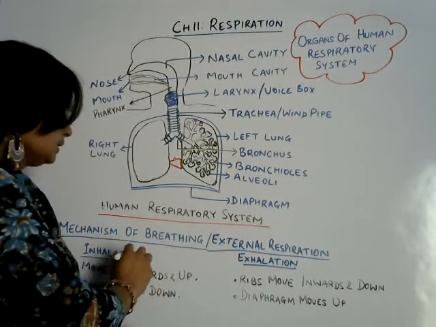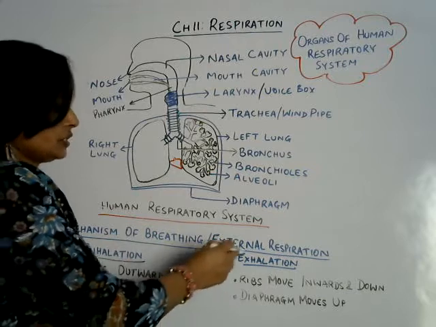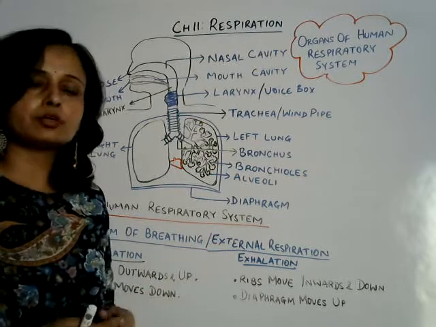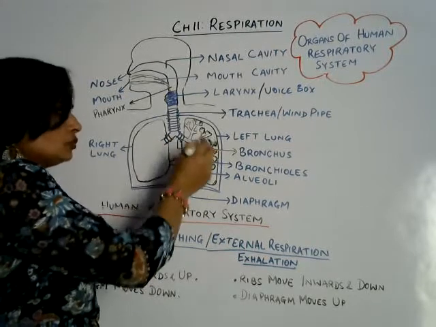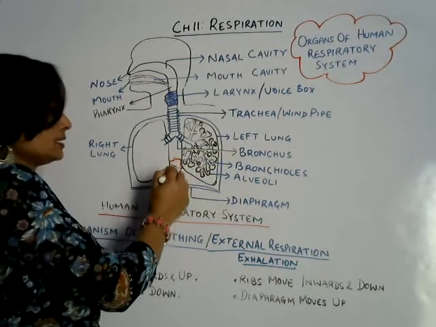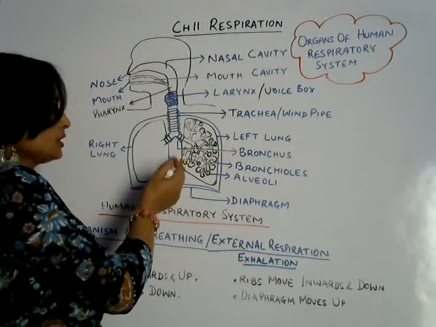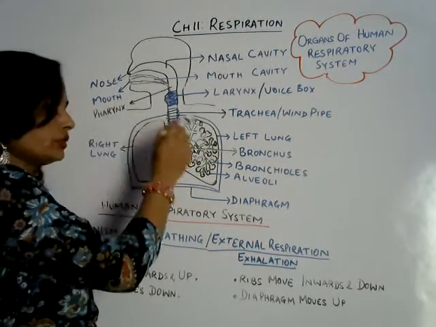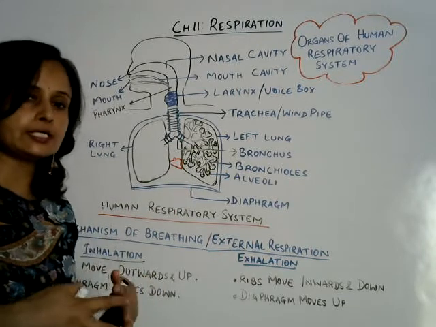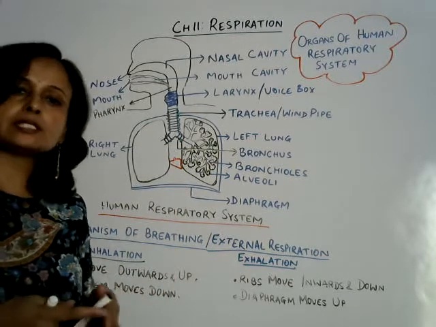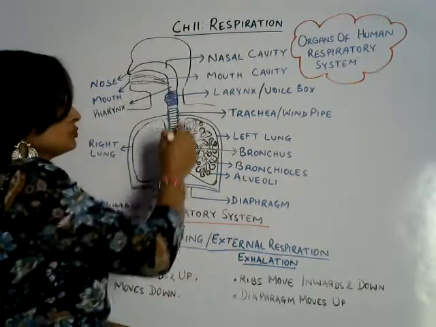And basically this inhalation and exhalation also depends upon the pressure difference. During inhalation, when the overall volume of this region increases, the air pressure outside of the body is more in comparison to inside of the body. Inside the body it is less, so due to the pressure difference air moves from outward to inward.